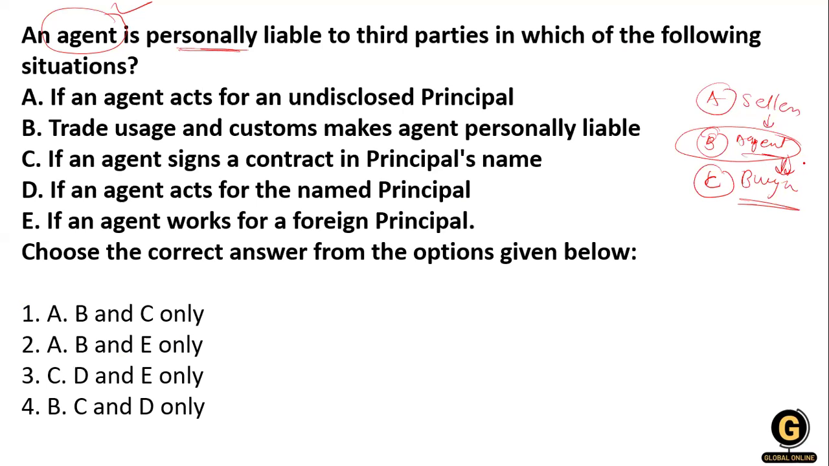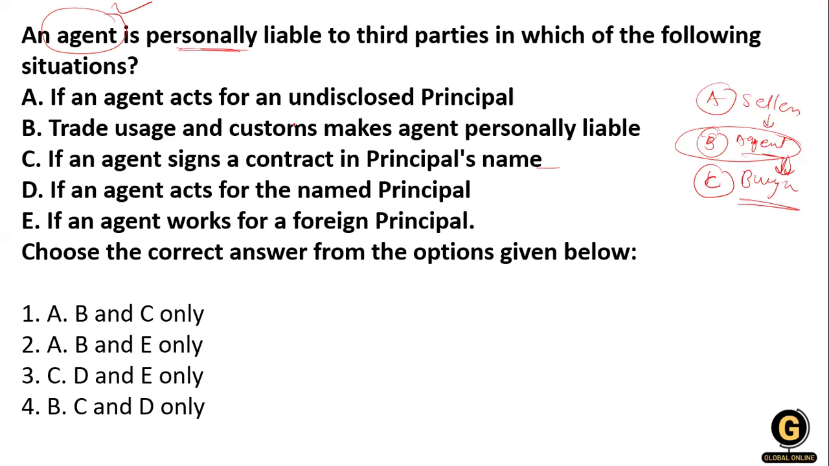What are the conditions? The situations given are: statement A, if an agent acts for an undisclosed principal; statement B, the trade usage and custom make an agent personally liable; if an agent signs a contract in the principal's name; if an agent acts in the name of the named principal; and if an agent works for a foreign principal. So here the position of the agent with regard to the third party is being asked.